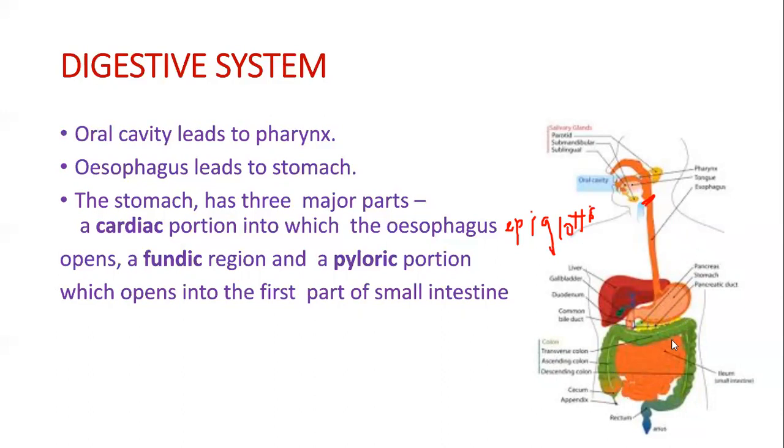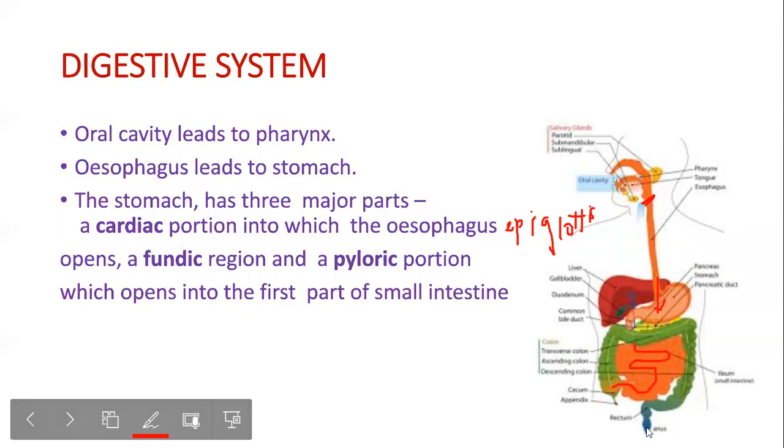Now the esophagus extends and leads to a J-shaped structure called the stomach. The stomach has three portions. This portion, which goes directly from the esophagus to the stomach, is called the cardiac portion, and this is the fundus, and this is the pyloric. Again, I repeat, the stomach is divided into three major parts: the cardiac portion, into which the esophagus opens, a fundic region, and a pyloric region. This pyloric region goes to the small intestine, and the small intestine goes into the large intestine, and then goes out through an opening called the anus.